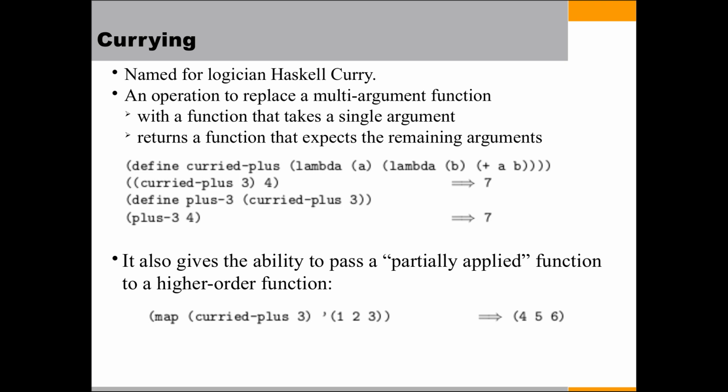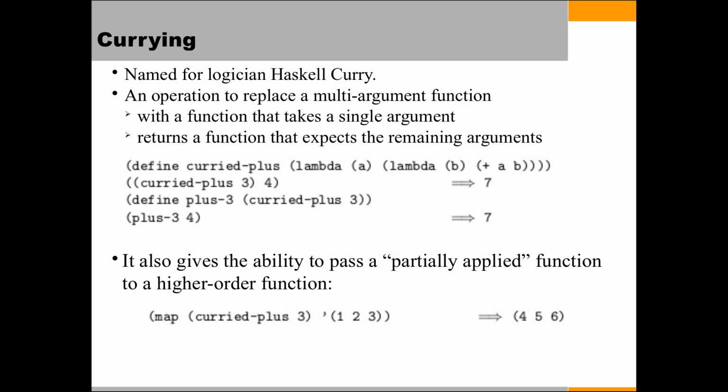Currying is a common operation to replace a multi-argument function with a function that takes a single argument and returns a function that expects the remaining arguments.